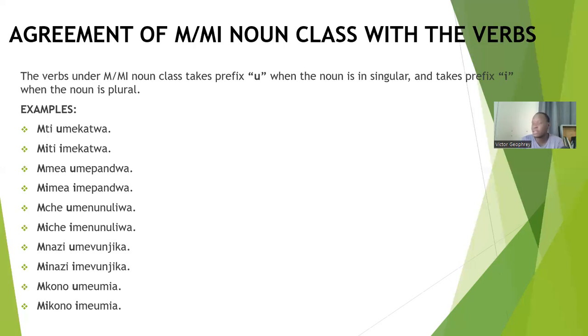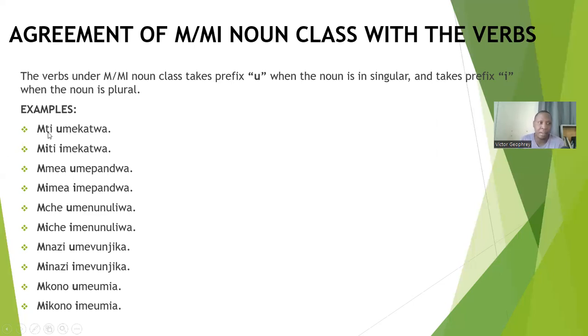If the noun is in singular, just use the prefix u in the verb, and if the noun is in plural, just use the prefix i in the verb. So the verb takes the prefix u when the noun is in singular, and the prefix i when the noun is in plural.